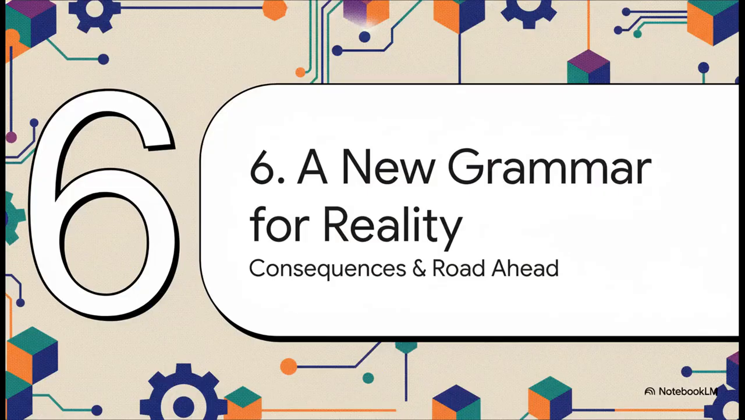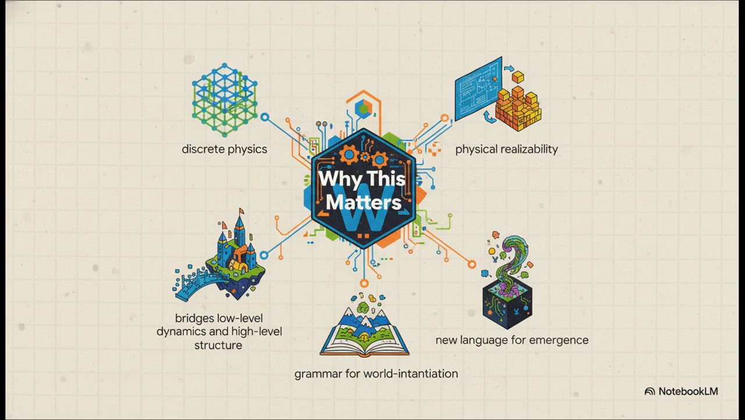Which brings us to our final section, number 6, a new grammar for reality. So what are the ultimate consequences of this new framework, and where does it all go from here? Well, the implications are just enormous. This isn't just another theory, it's a brand new grammar for building worlds. It gives us a complete mathematical language for discrete physics, and it fundamentally ties the concept of truth to what is physically possible. But maybe most importantly, it bridges that massive gap between low-level rules and high-level emergent structures.